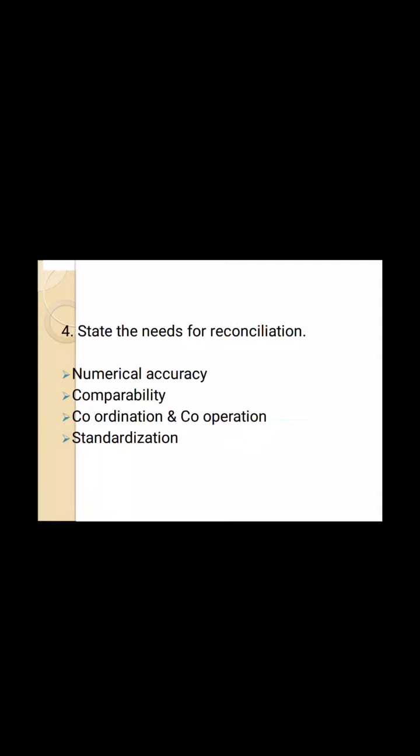Come to the next question. State the needs for reconciliation. First point is numerical accuracy. Numerical accuracy means basic arithmetical accuracy of both sets of books can be ensured.